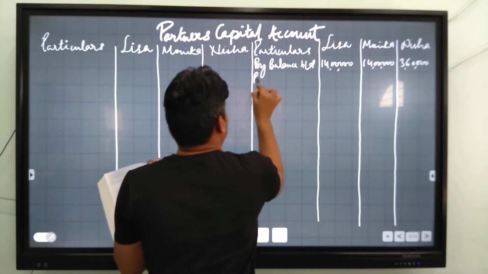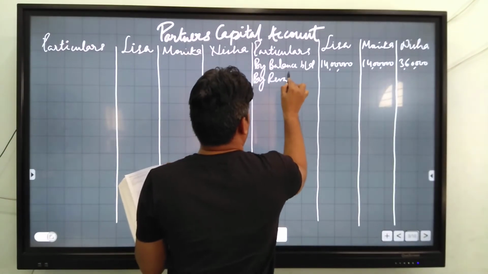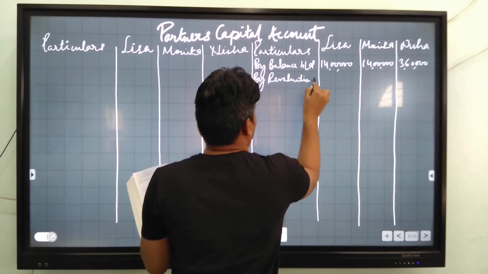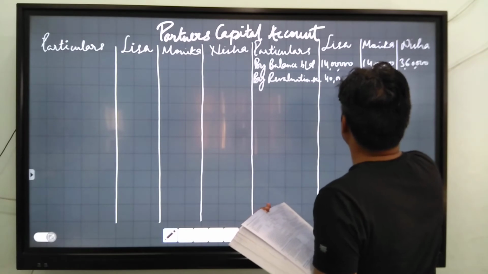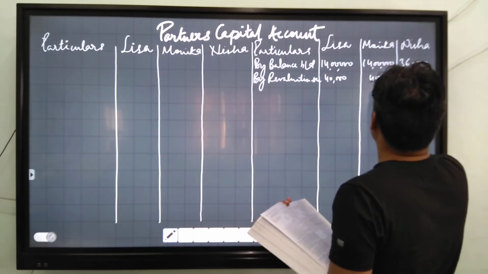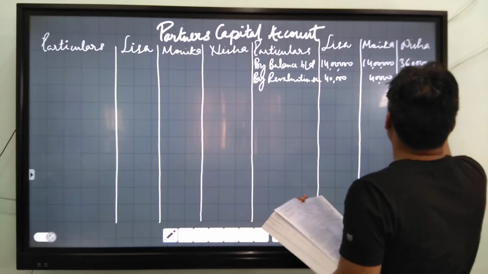After that, you will write by revaluation account. You will transfer profit of revaluation to the partners capital account: 40,000, 40,000 and 20,000.